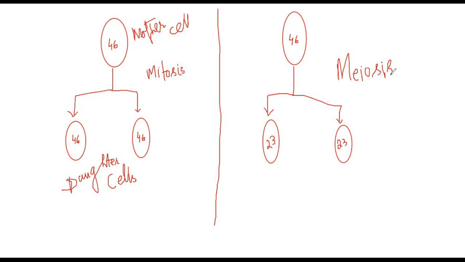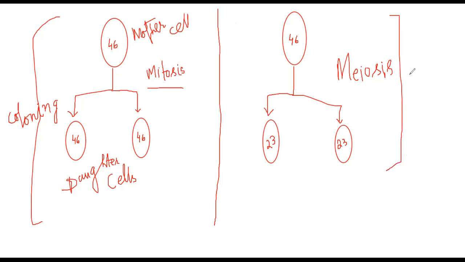Now mitosis is also called growth cell division because it is used to multiply or increase the quantity of the same type of cells, and this type of cell division also helps us to produce clones. This type of cell division like mitosis is very helpful in cloning. Cloning means to make a Xerox copy. But when we talk about meiosis in genetics, it is very helpful, and it also helps us to understand the concept of mutation, meaning genetic variation.